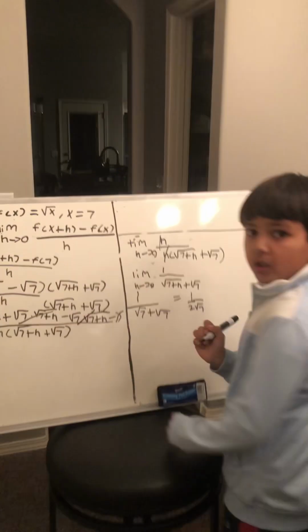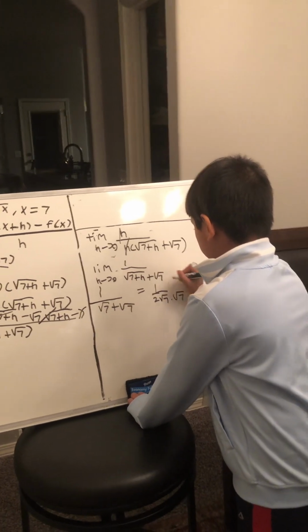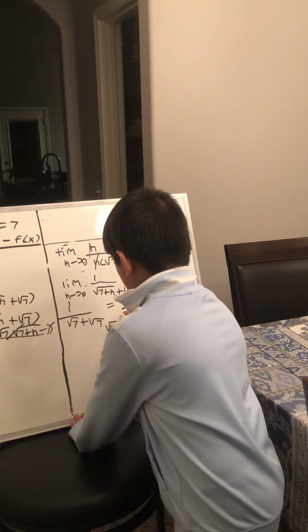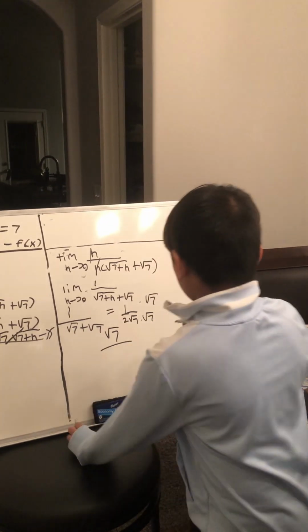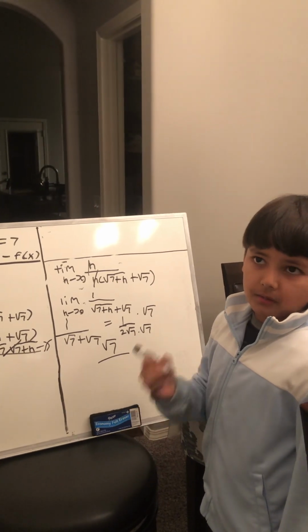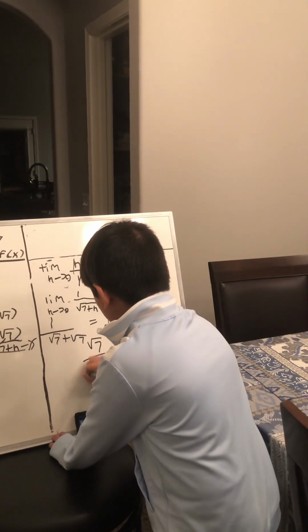And now what we do is we rationalize the denominator. Multiply by radical 7, multiply by radical 7, right? So now we have radical 7 whole over. We know 2 times radical 7 times radical 7 is radical 7 squared, which is 7. So then we have 2 times 7, which is 14. So now radical 7 over 14 is the answer.